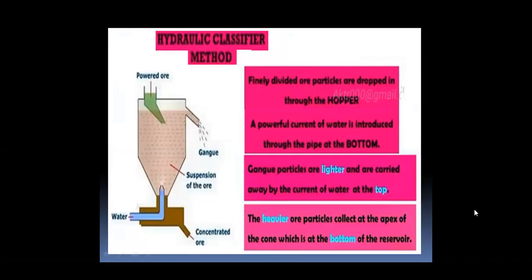Hydraulic classifier method: the powdered ore is poured in a cone shaped classifier. A stream of water is passing through the bottom. When this ore comes in contact with water, the ore particles become heavier and settle down, whereas impurities float along with the water. And this method is called hydraulic classifier method.